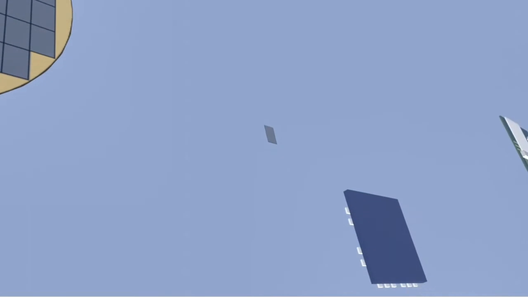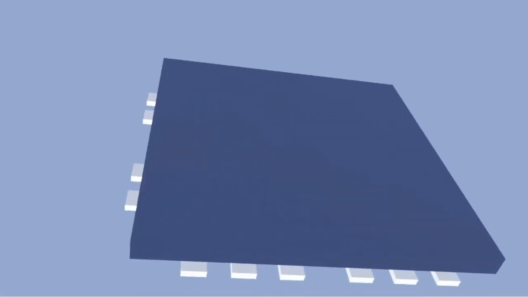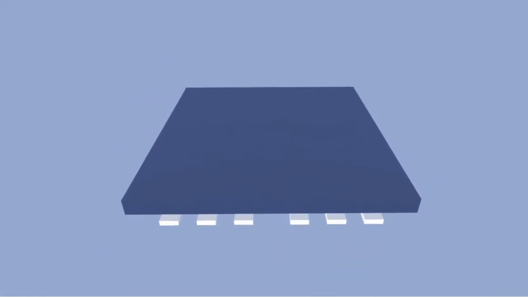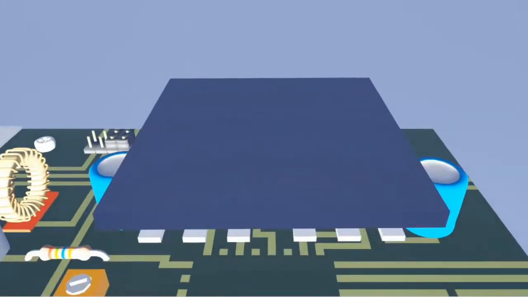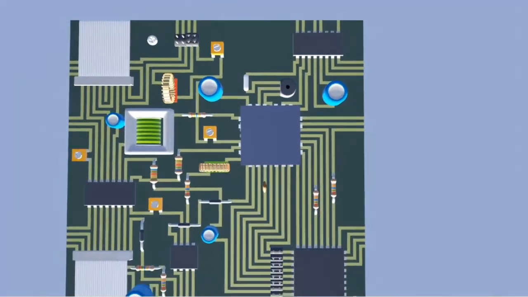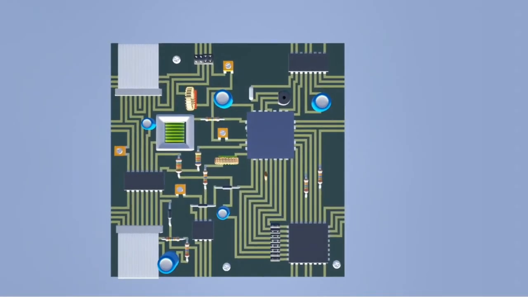The die goes into the IC, the integrated circuit package, and then the package goes onto a PCB. Finally, we get a PCB. So that is how our system works. We will be learning the whole process of electronics in our continuing lectures.